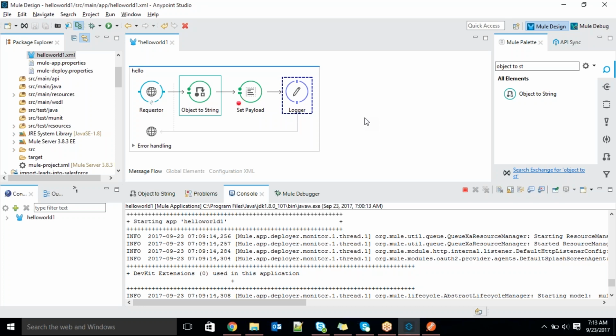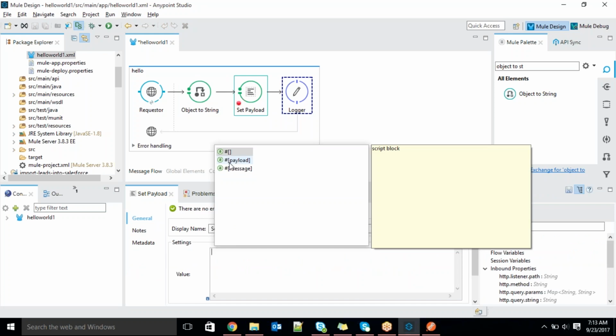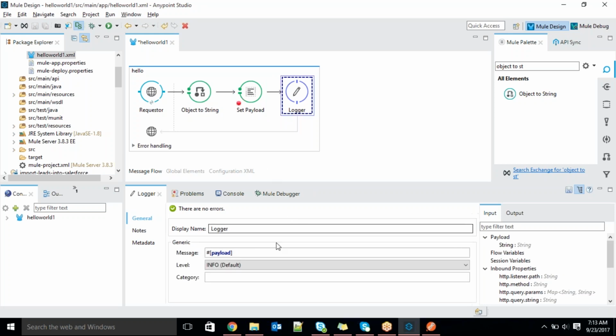I'm not doing anything here. I just drag and drop that Object to String. Once it receives the object, the buffer input stream, it will convert it into a string. Then here, set the payload. I'm removing this one. I want to see it dynamically. So just, guys, click Ctrl+Space bar, and it will show you the suggestions. I want to display this payload, whatever payload I'm getting, in the Set Payload. Then finally, I want the logger to also display the same payload. I'm just keeping it inside the logger for understanding purposes.